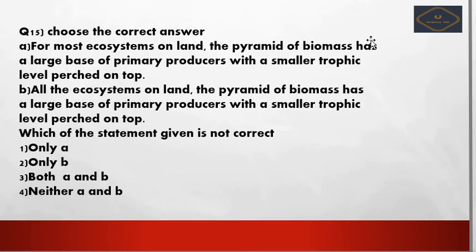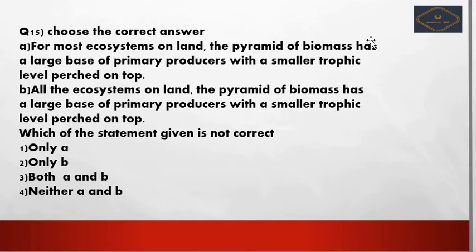Next, 15th question, that is choose the correct answer. Option number A, for most ecosystems on land the pyramid of biomass has a large base of primary producers with small trophic levels perched on top.